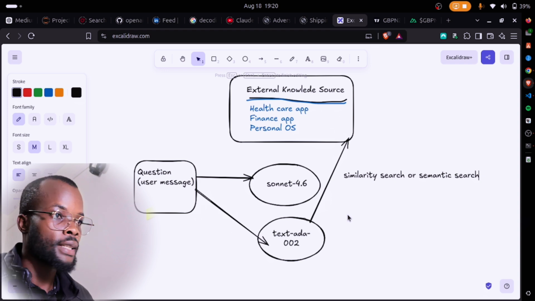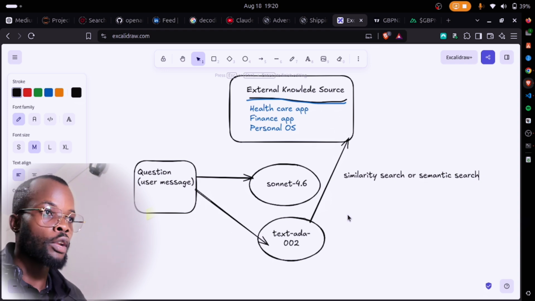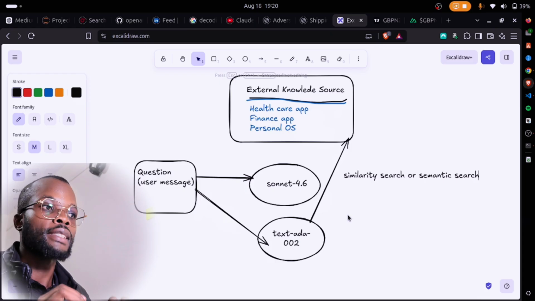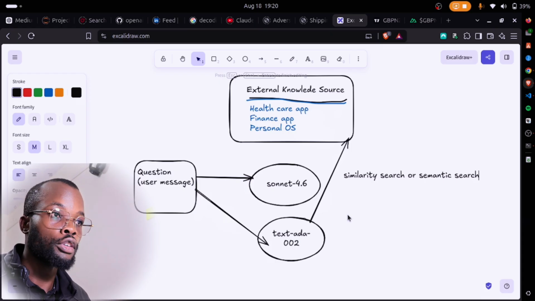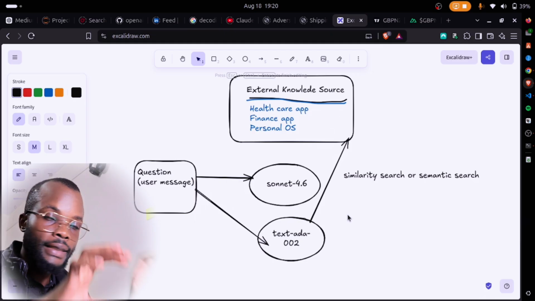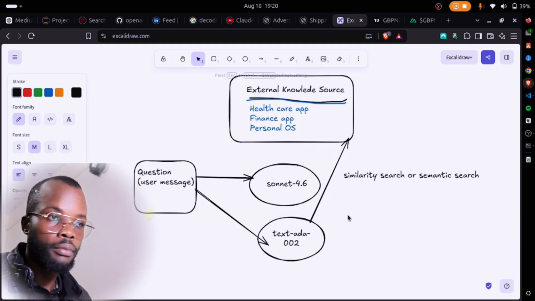So what happens during similarity search or semantic search? Semantic search is basically where we find chunks which are semantically similar, and then after getting the semantics, we can narrow down back to similarity.